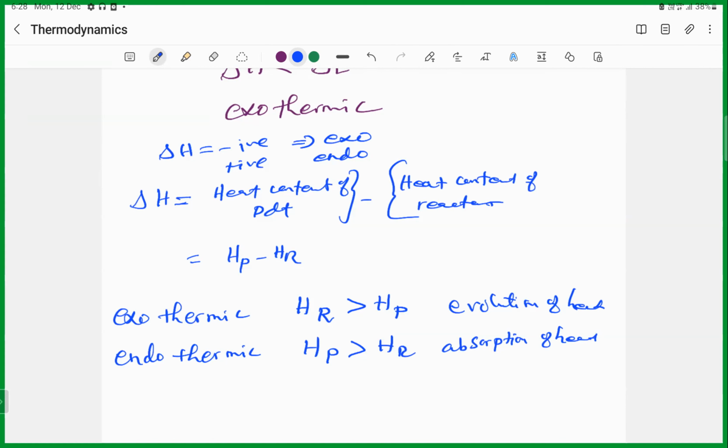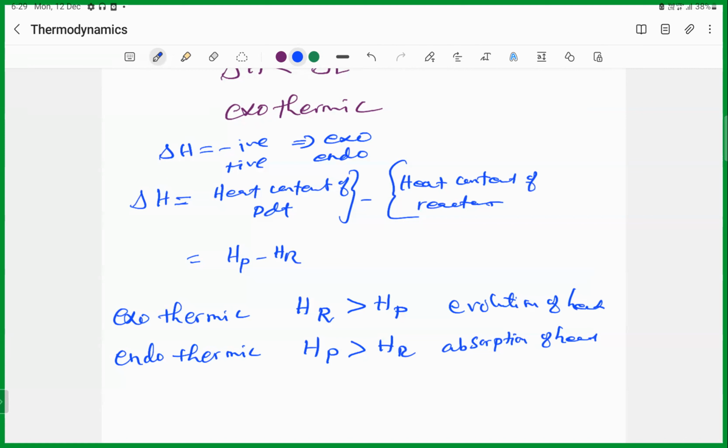So from this point we come to one conclusion: each and every reactant has its own heat capacity, right? Because each has its own different bonds, the heat capacity will be different. So the question arises, what is heat capacity? Heat capacity is the amount of energy needed to raise the temperature of a specific substance by 1 degree Celsius.